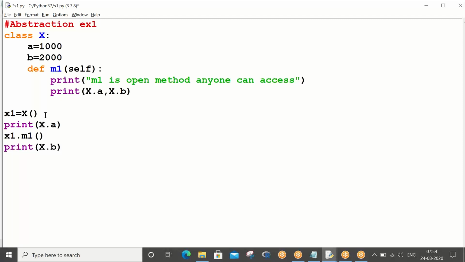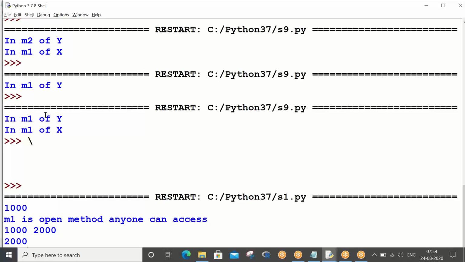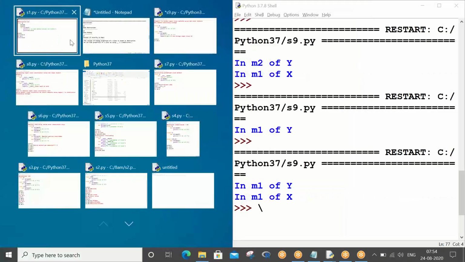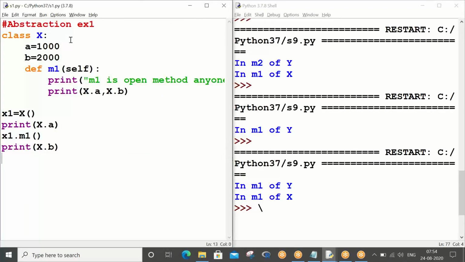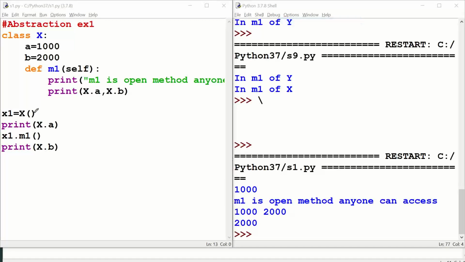Fine. So as of now, you don't find any errors in the program. Why? Let me explain what's happening here. The first line that gets executed is this line, and the object gets created.